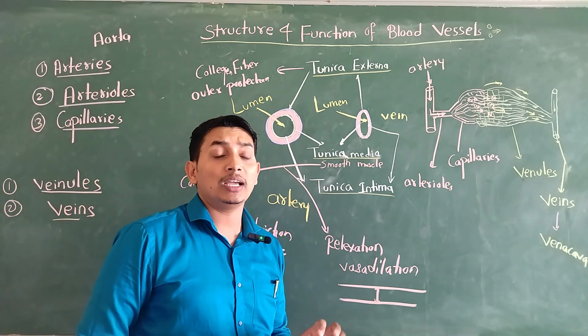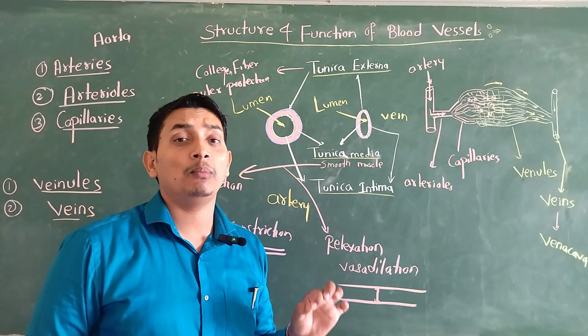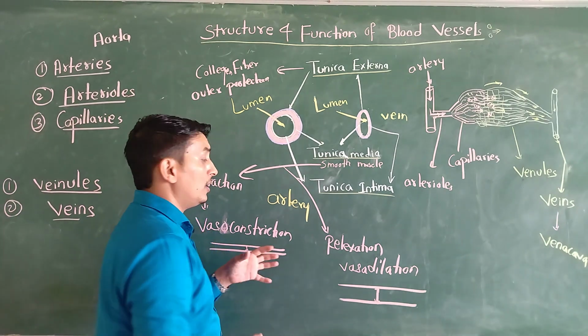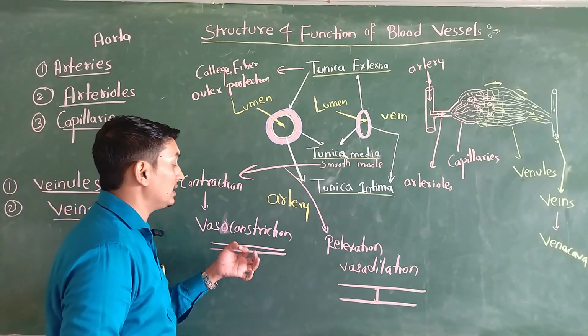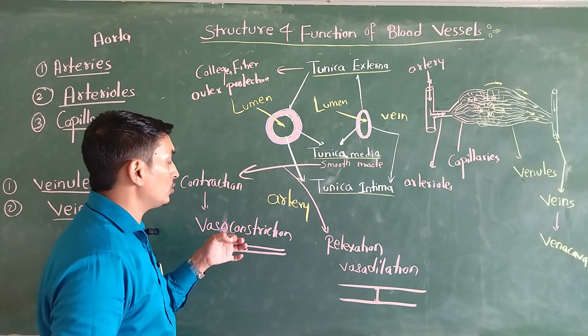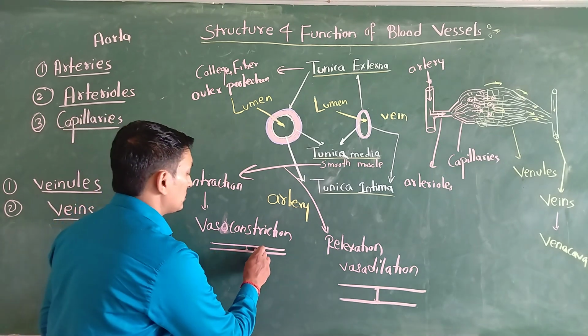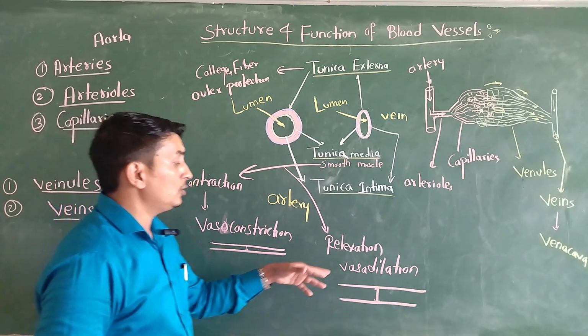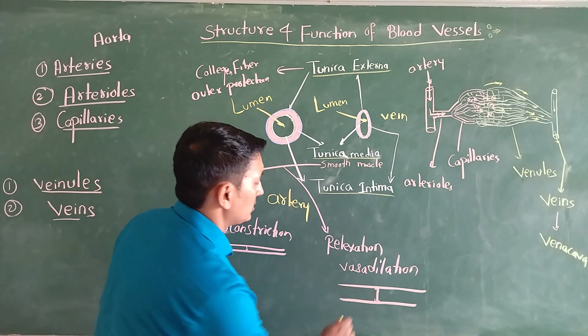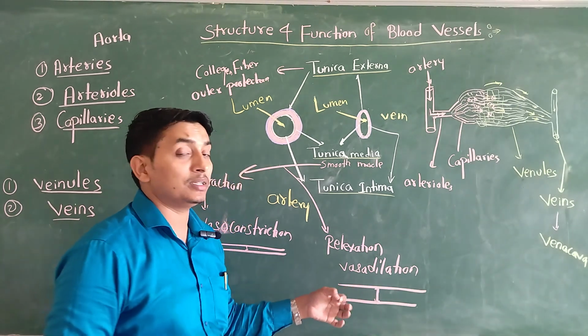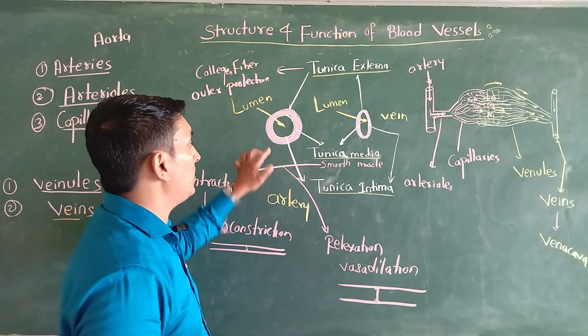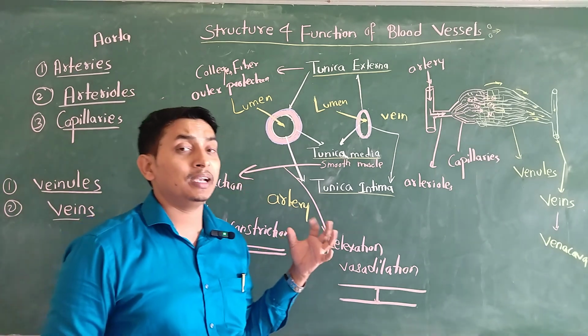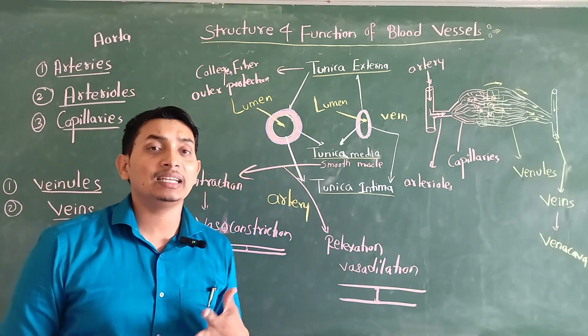So what is the role of tunica media? Maintain the diameter of blood vessel. When our blood vessels constrict, that is called vasoconstriction, so blood pressure increases. During the relaxation, the blood vessel is dilated, wider. Now blood pressure decreases. So this is mainly maintained by tunica media. During different conditions, our blood pressure is increasing, decreasing.